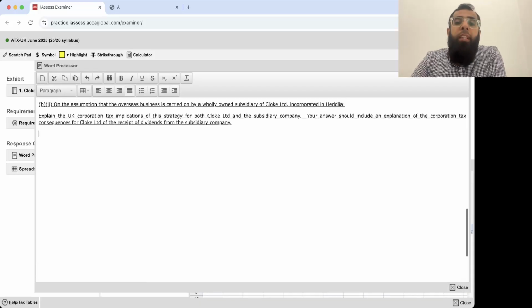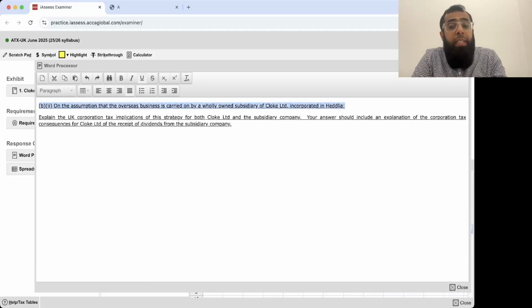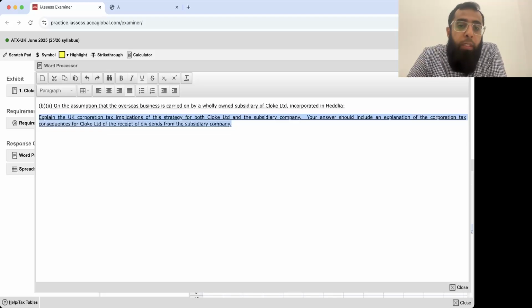On the assumption that the overseas business is carried out as a wholly owned subsidiary, explain the UK tax implications of this strategy for both the Cloak Limited and subsidiary company. Your answer should include an explanation of the corporate tax consequences of the receipt of dividend from the subsidiary company. See, believe me, it was a very easy requirement.